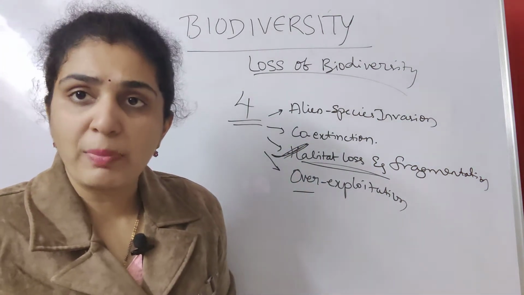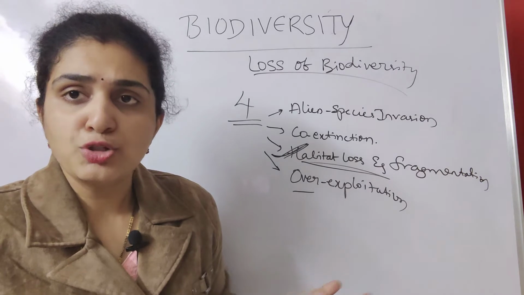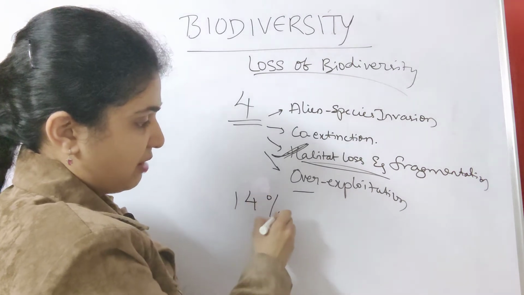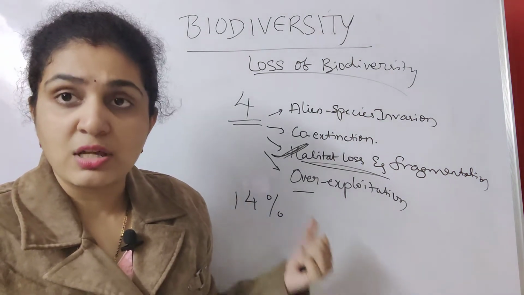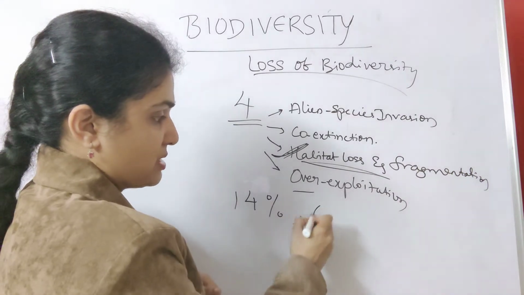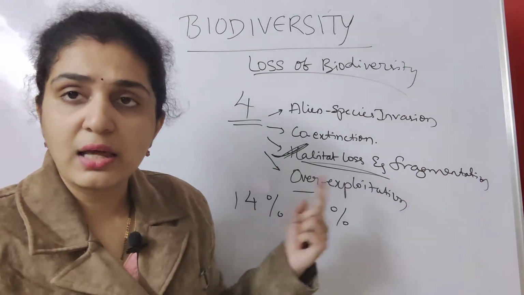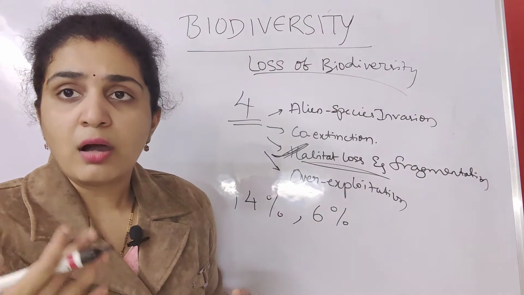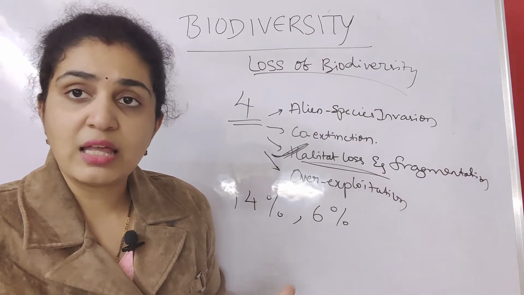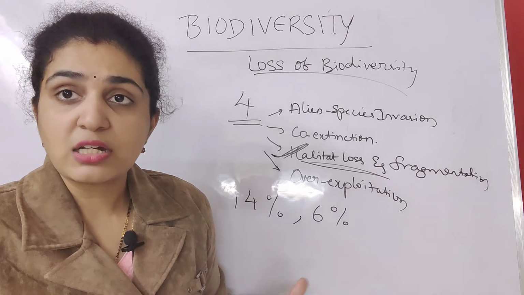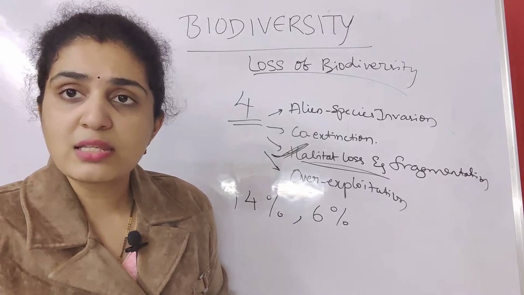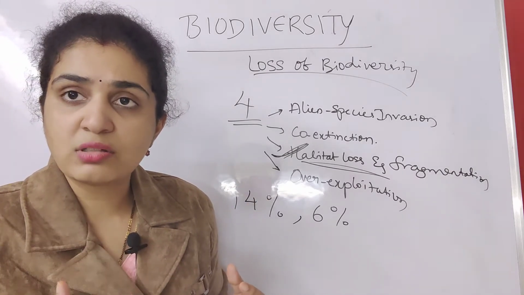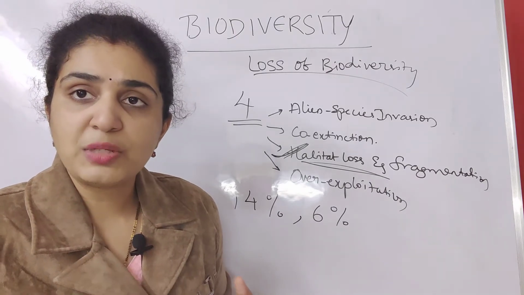So how much area do tropical rainforests usually cover? About 14% of the land surface is covered by tropical rainforests. But for now they are covering only 6%. From 14% they have been reduced to 6%. Suppose you take the example of the South American Amazon rainforest. It is called the lungs of the planet. Why? Because it gives so much oxygen, and so many species are present there.